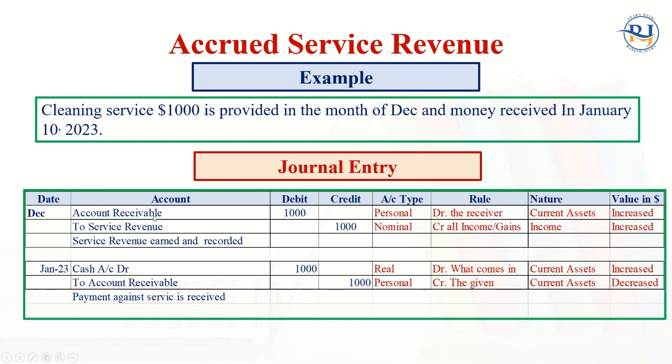And accounts receivable will become an asset, because money that we have not yet received but will receive later on will become a current asset for our company. At the time when the money was received next year, cash account debit to accounts receivable, which means our current assets have gone down by crediting this one.